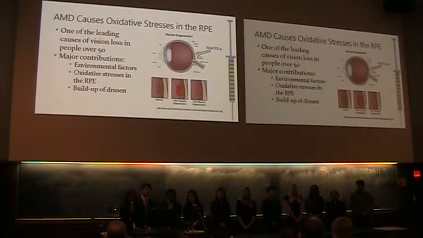There are two forms of AMD, dry and wet. The more common form, dry AMD, is characterized by the presence of drusen in the macula. If left untreated, this will progress to the more serious form, wet AMD. Wet AMD is characterized by the abnormal growth of blood vessels in the macula. We will be focusing our attention on dry AMD because there are no current treatments for it, and because it progresses to the more severe and irreversible wet form.